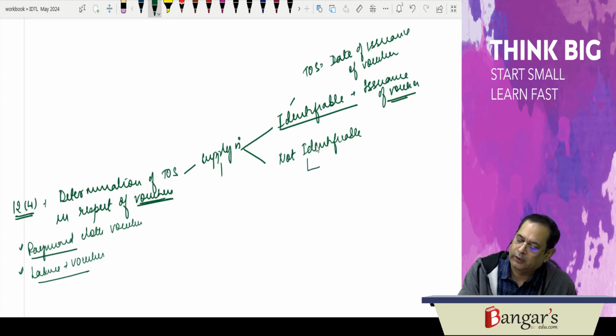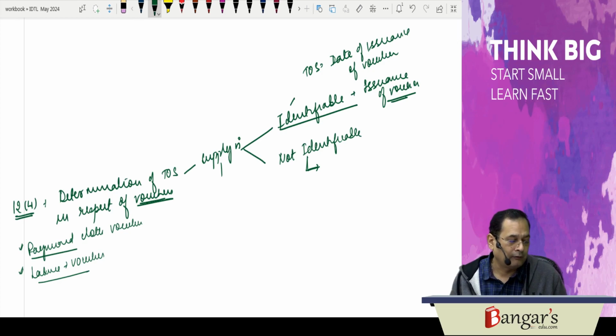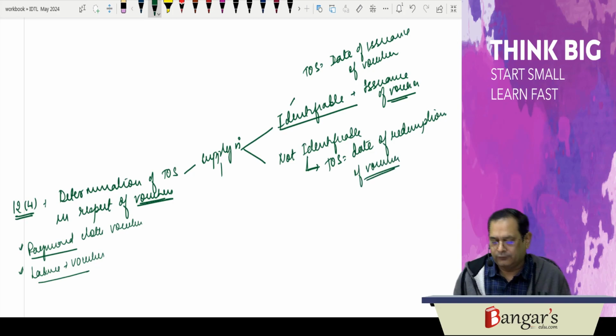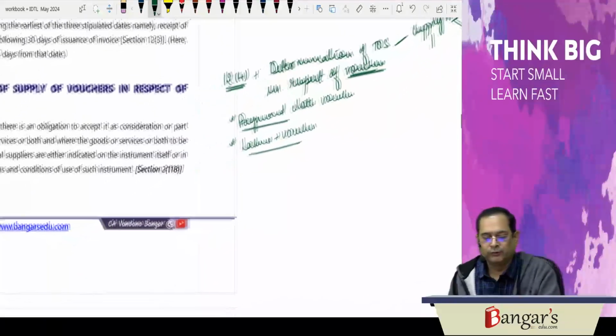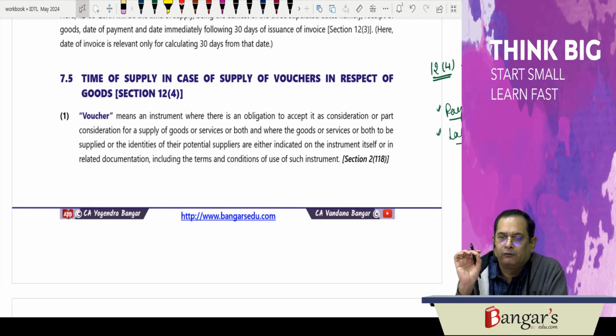If supply is not identifiable at the time of issuance of voucher, the voucher is issued and can be used for any of the goods. The supply is not identifiable. What goods will the person take? So here the time of supply in such case will be the date of redemption of voucher. The time of supply will be the date of redemption of the voucher. So that is section 12(4), time of supply in case of supply of vouchers.